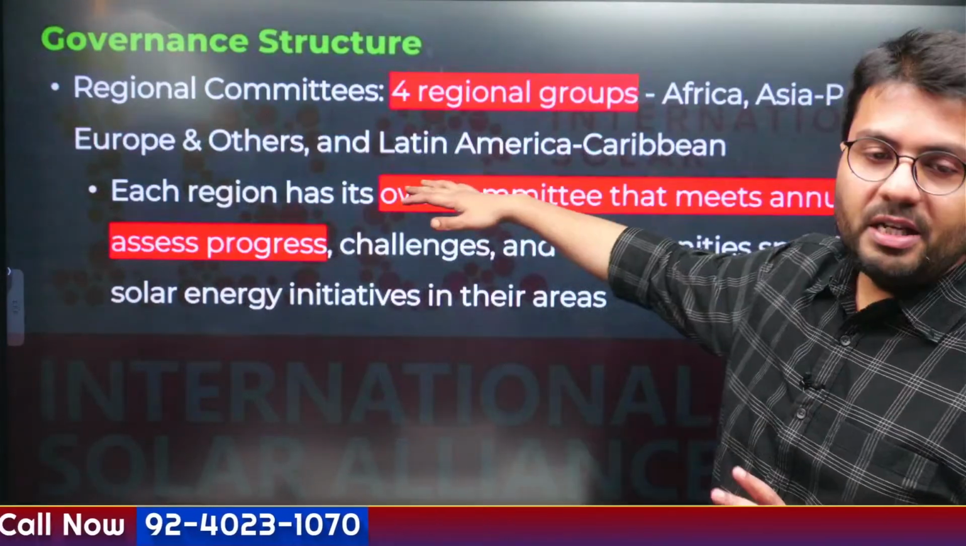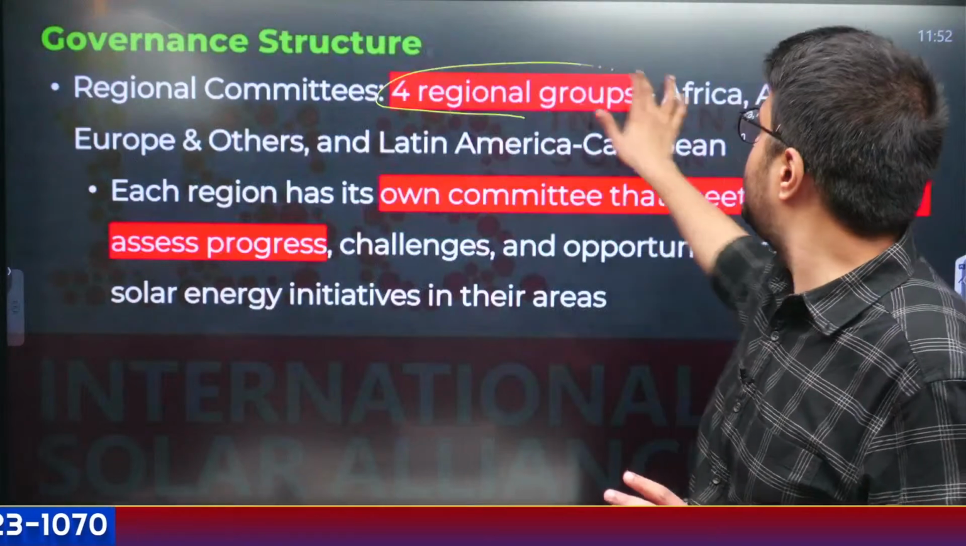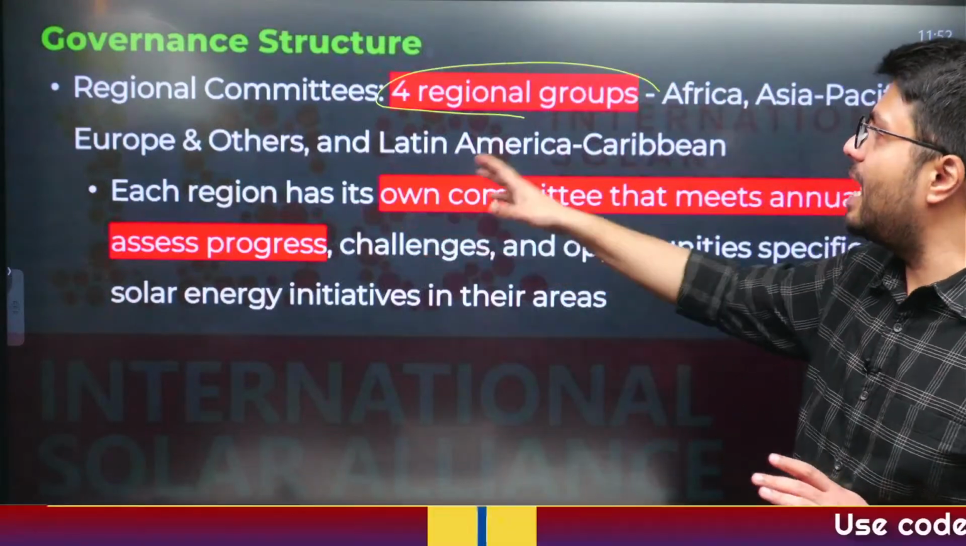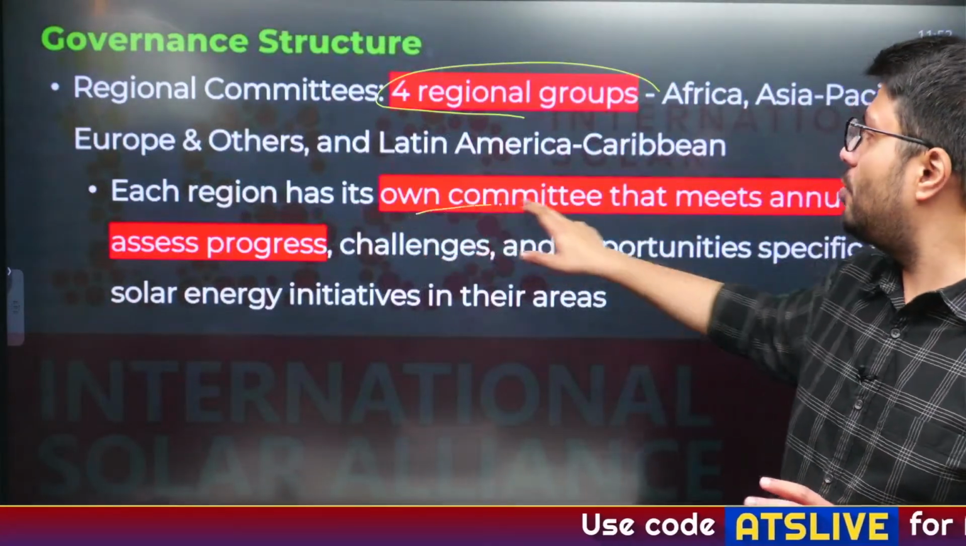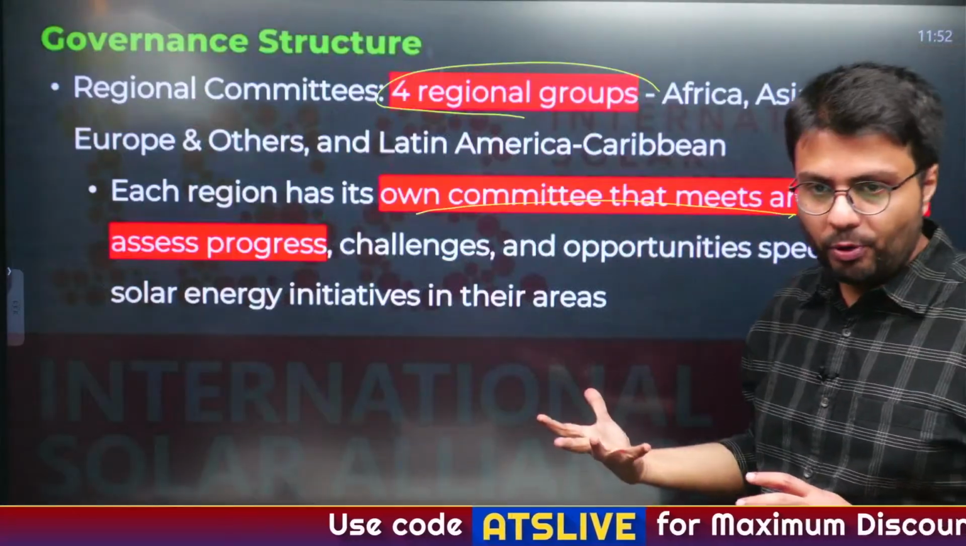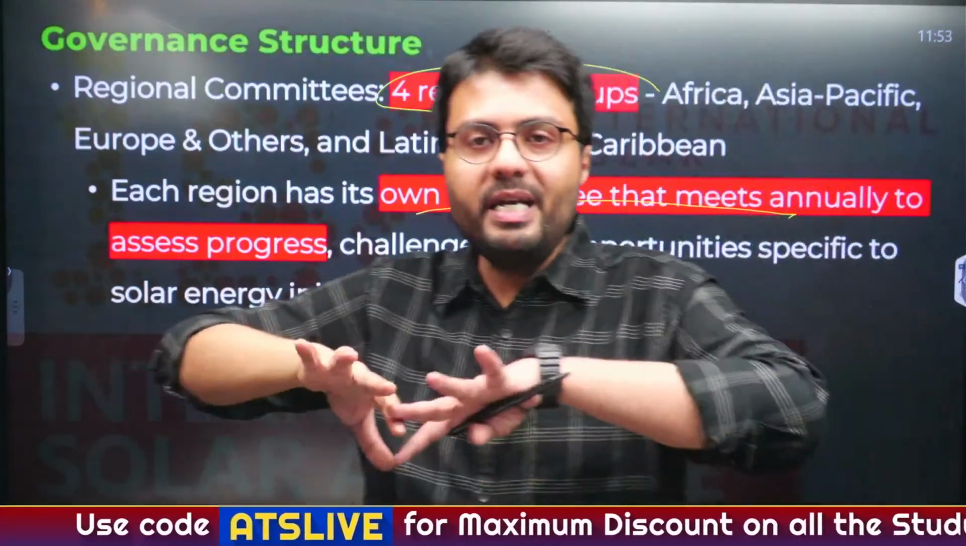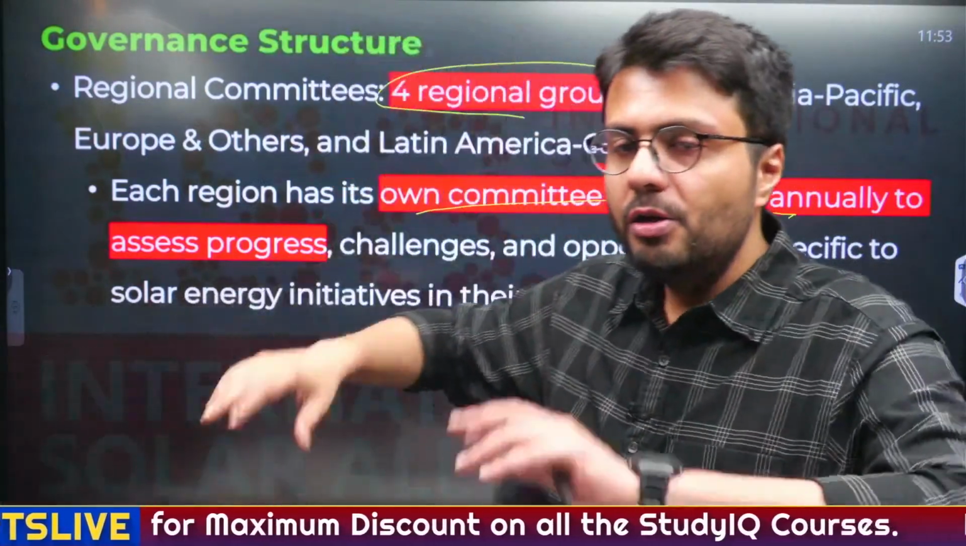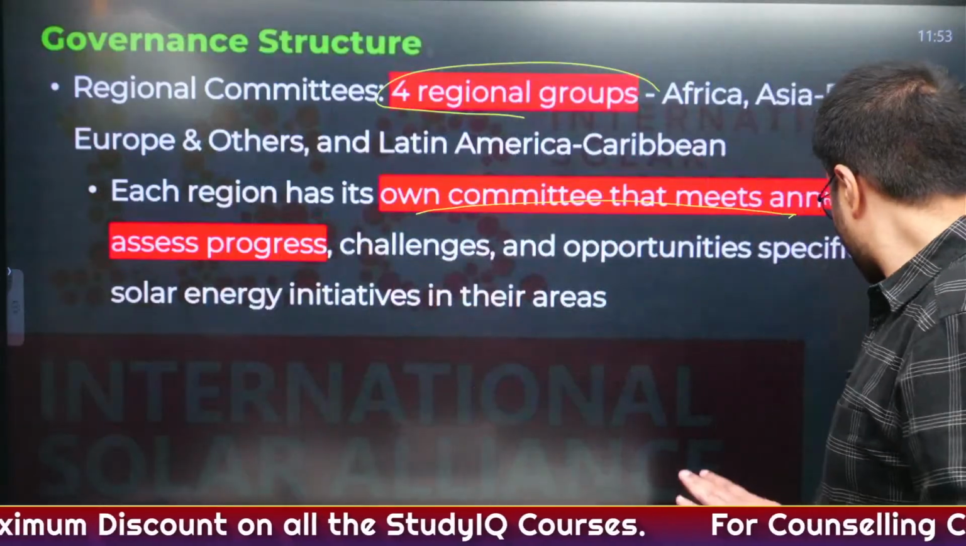Similarly, there is the regional committee, which includes 4 regional groups: Africa, Asia Pacific, Europe and Latin America. Each region has its own committee that meets annually and assesses the program. So this is basically wanting to decentralize the deployment of power through regional committees.